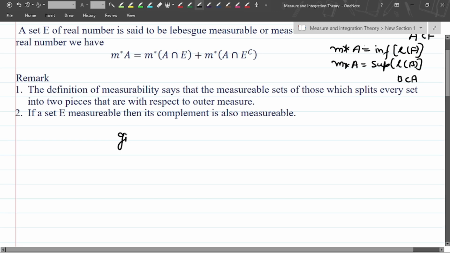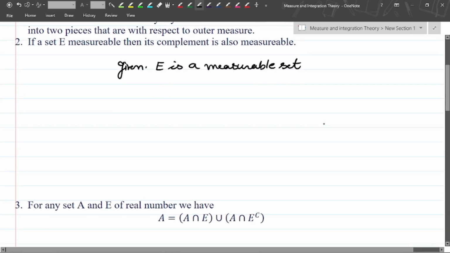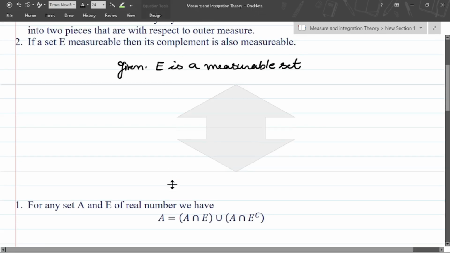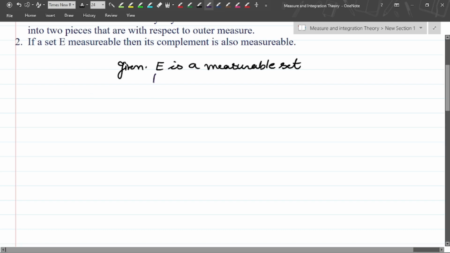Given that E is a measurable set, we will show that E complement is also measurable. Basically, the outer measure of A is equal to the outer measure of A intersection E plus the outer measure of A intersection E complement. This is by the definition of measurability.